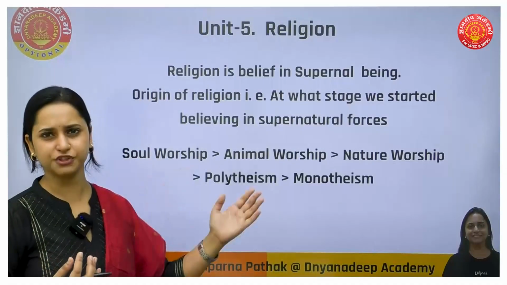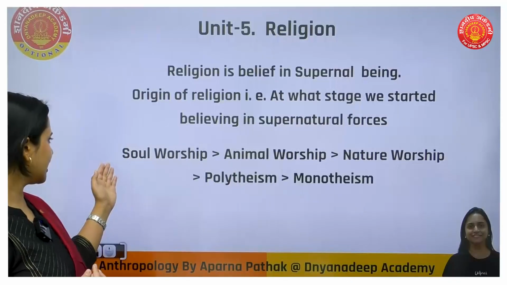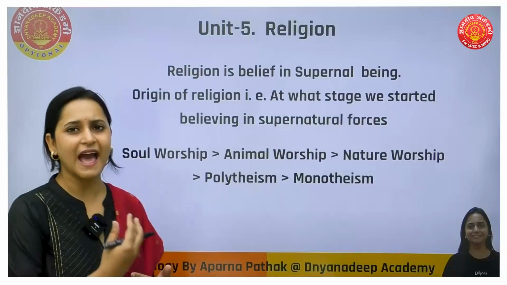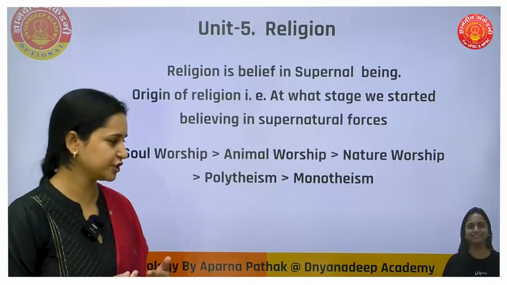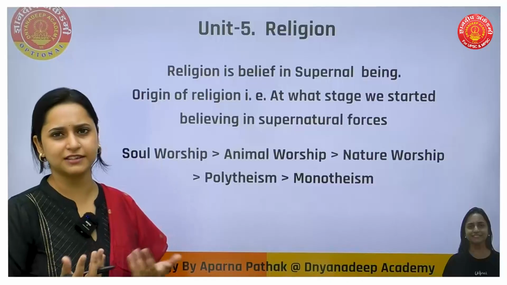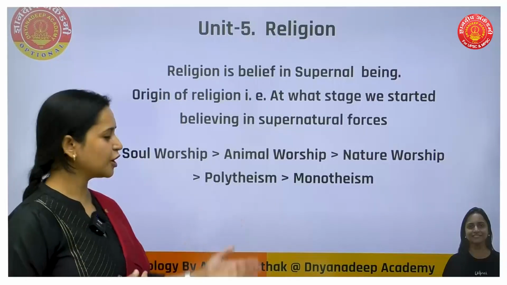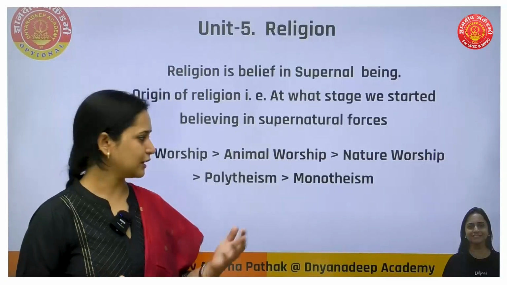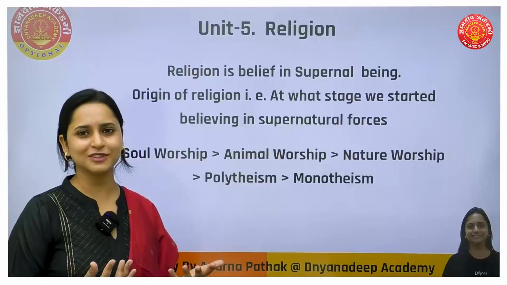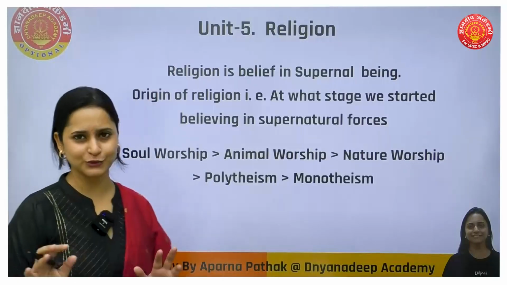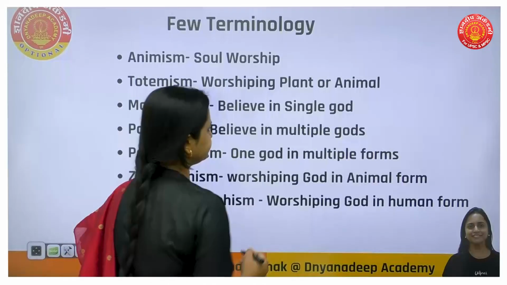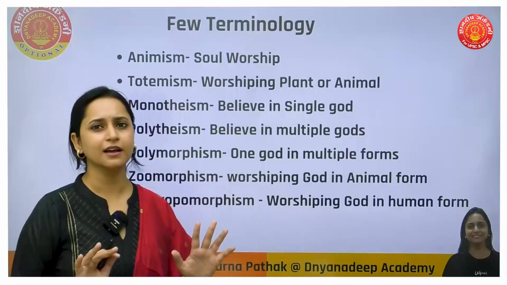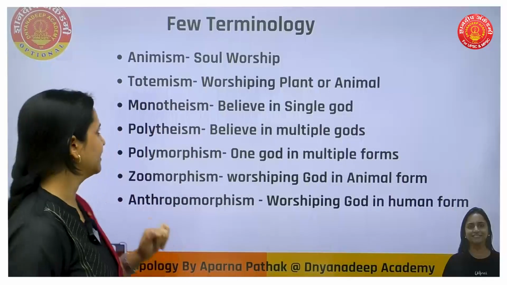Here I have given a flow chart, simple, in one line I will explain you. First it was like soul worship, after that animal worship, after that nature worship. Animal worship, nature worship goes hand in hand. So after that polytheism, monotheism. So all those terminologies you may find very new. And what is this theism? Don't worry, I'll just explain all those to you in the next slide. So here I have mentioned few terminologies which you will get in this religion chapter. So let's go through it.